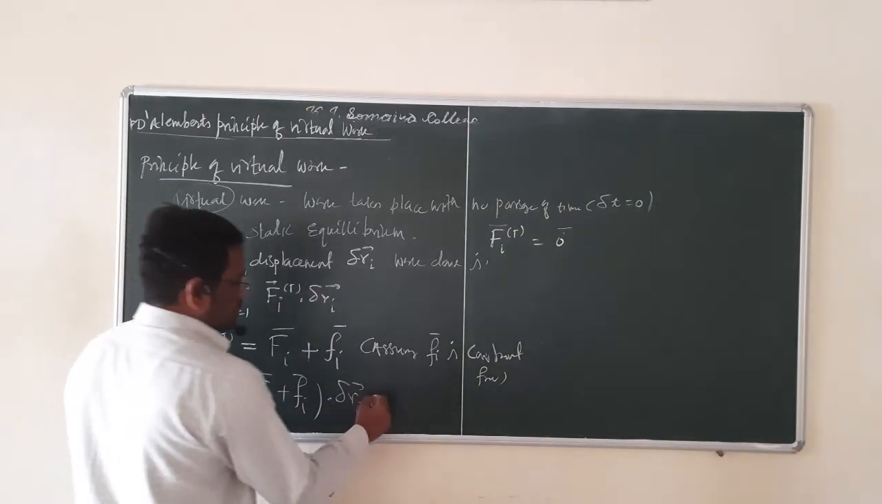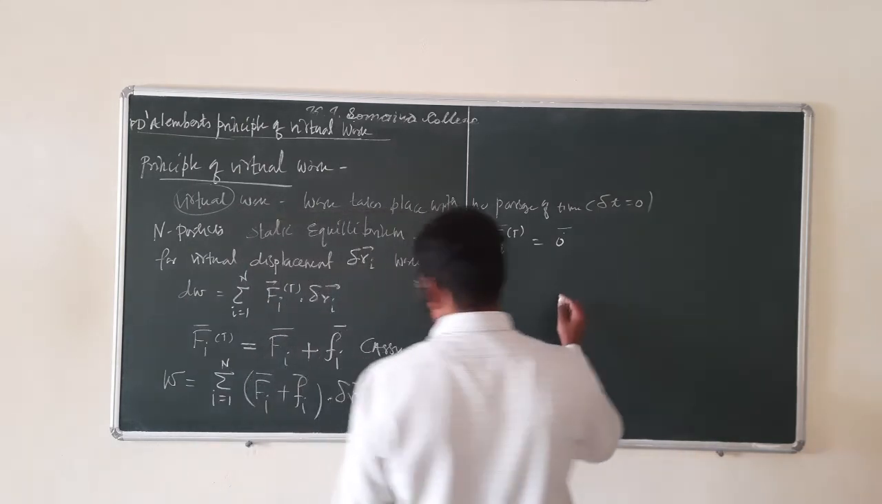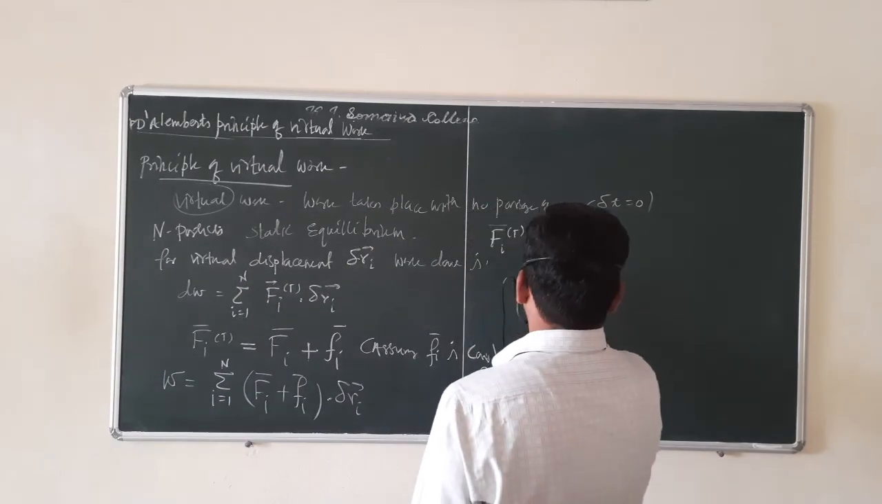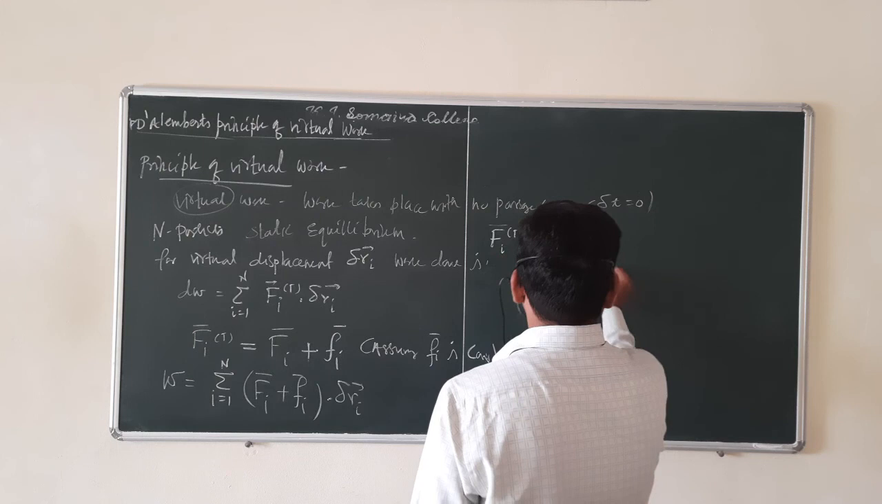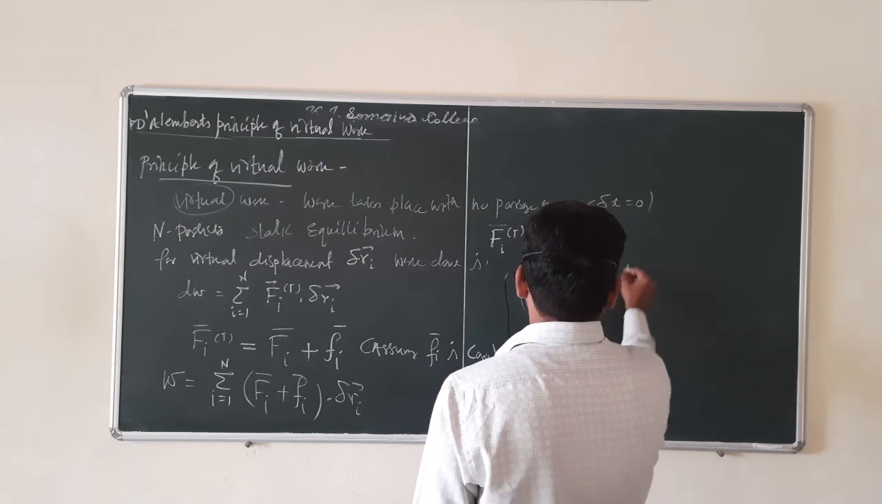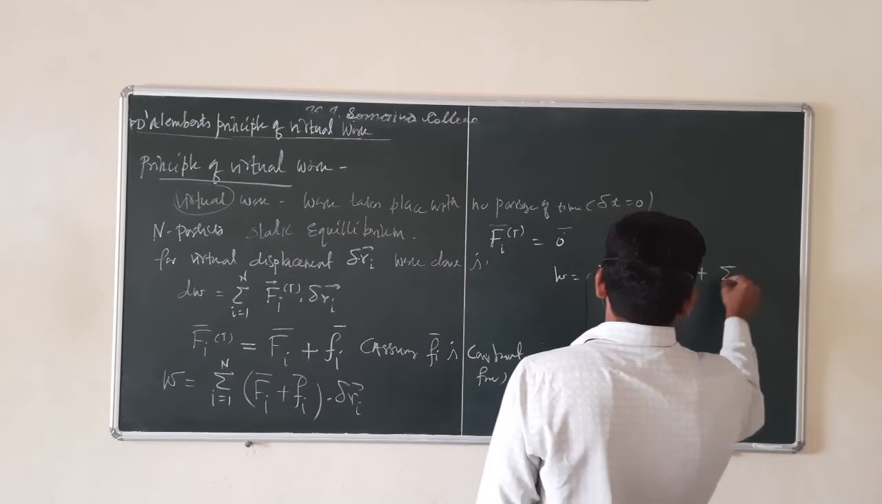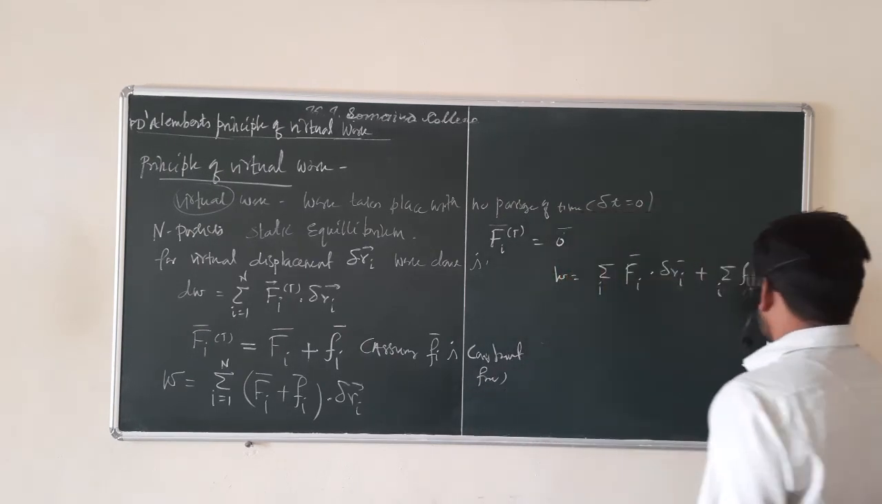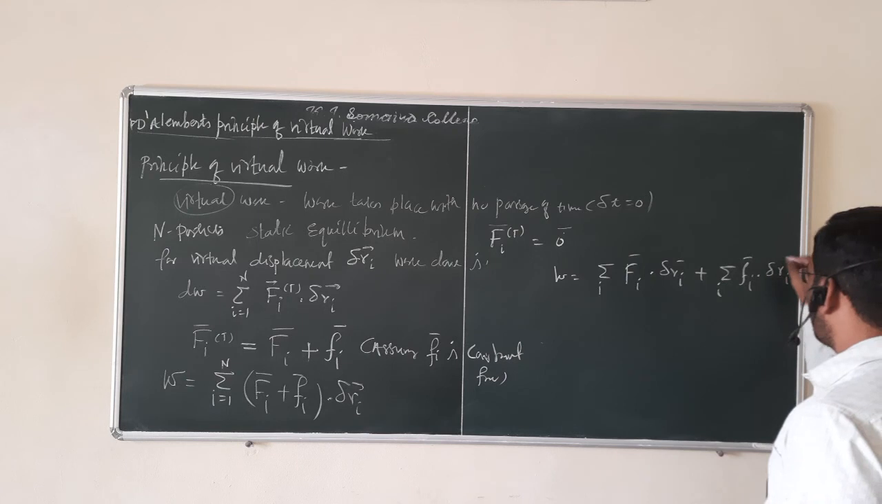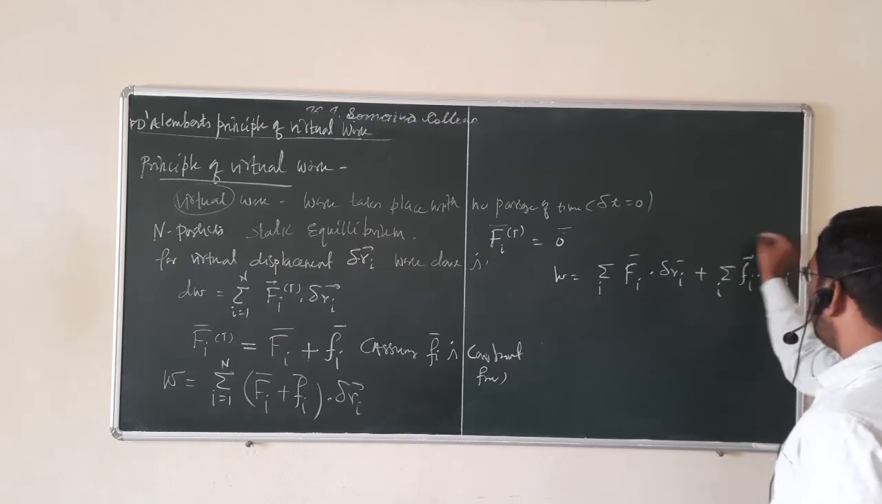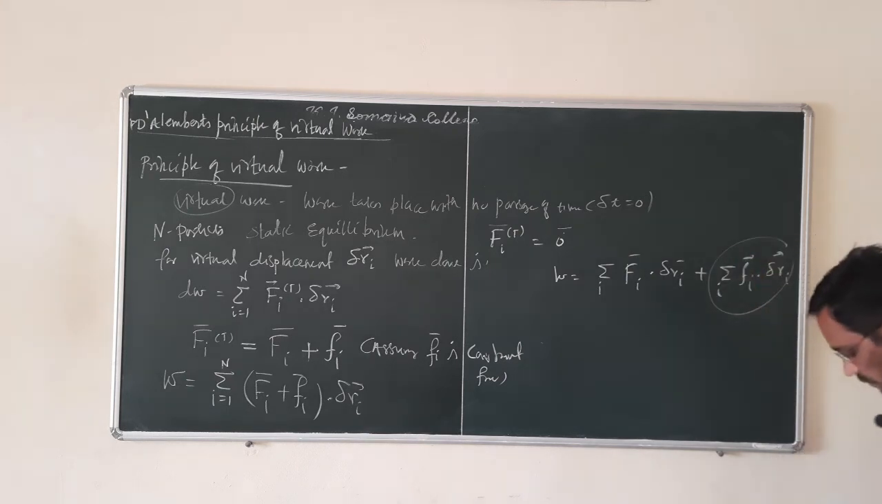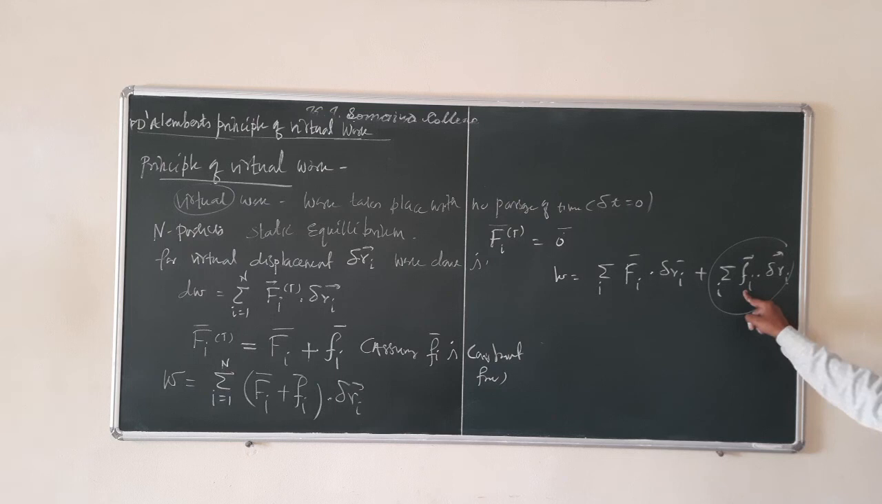Now if you simplify this equation, what will we get? W is equal to summation over i of Fi dotted with delta Ri, plus summation over i of fi dotted with delta Ri. Now as I told you, we are choosing the virtual displacement in such a way that it is perpendicular to the constraint force.